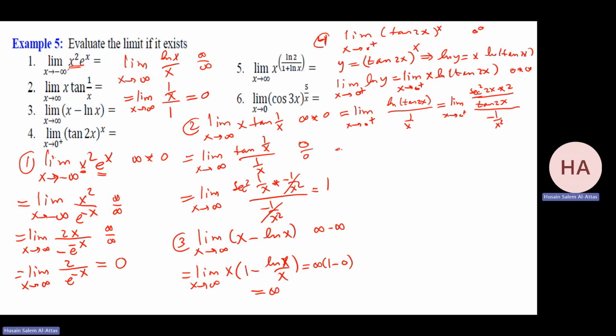That will take me to the limit as x goes to 0 from the right of minus 2. I'll take this to the numerator: minus 2x squared secant squared 2x over tan 2x.